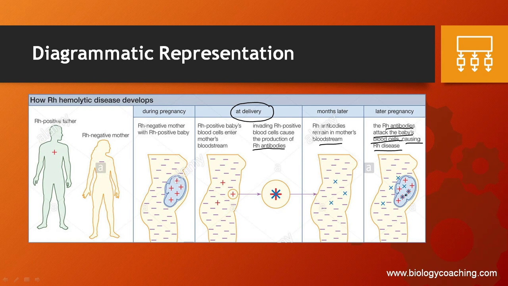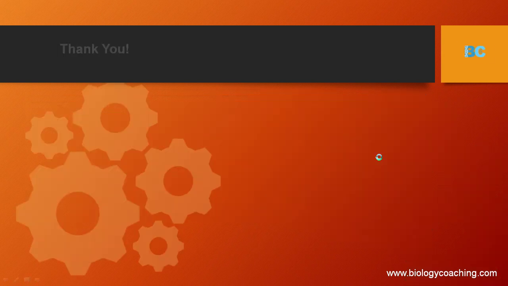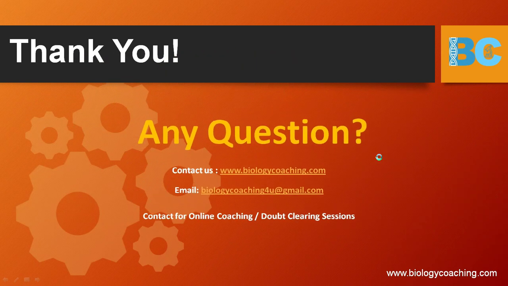This happens if the baby is Rh positive. That is erythroblastosis fetalis, and the effect is seen on the child, the fetus, which suffers from the anemia and the jaundice. So that is what Rh incompatibility is.